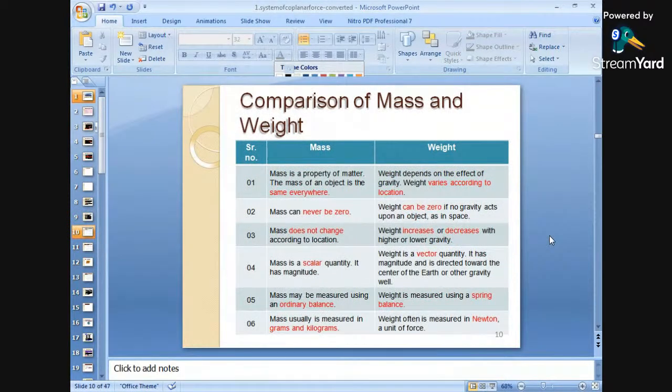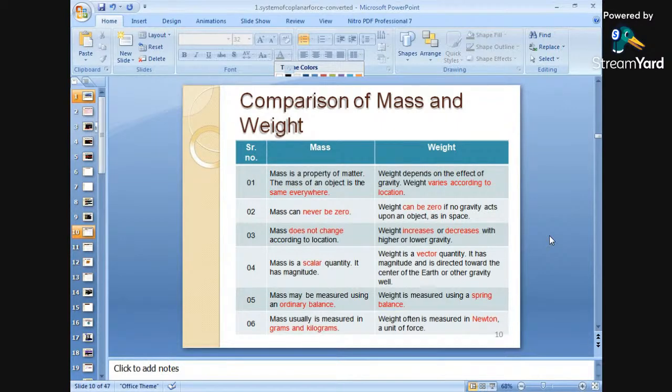Next, most important is the comparison between mass and weight, because these two are different things. What is the comparison between mass and weight? First of all, mass is a property of matter. Mass is nothing but the matter that is considered.